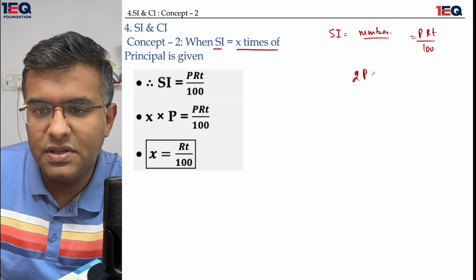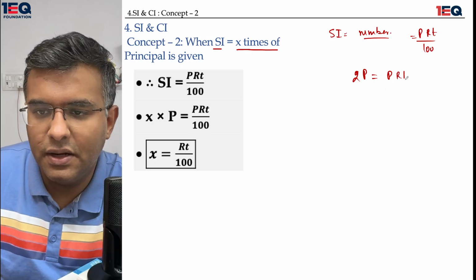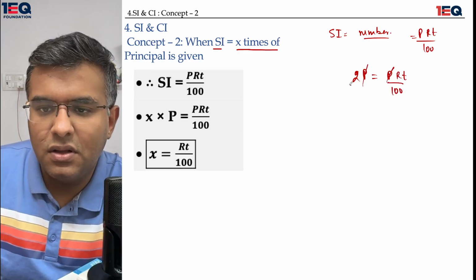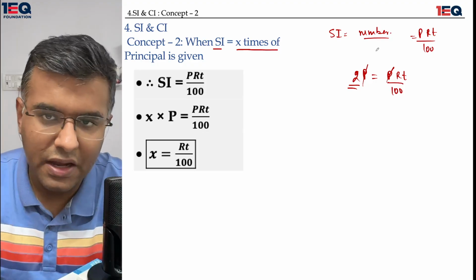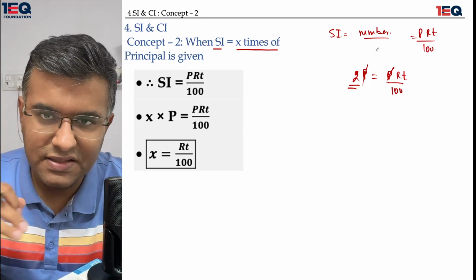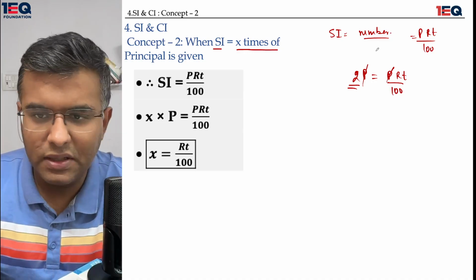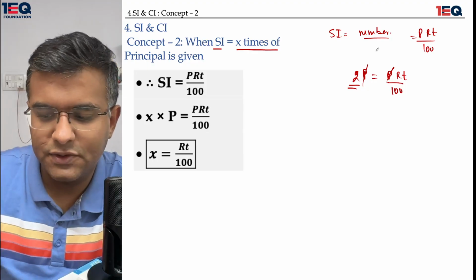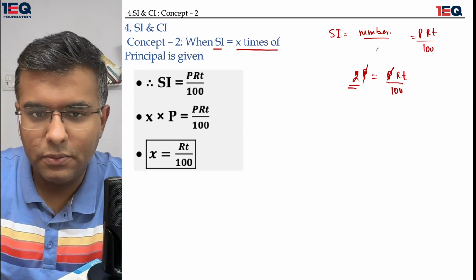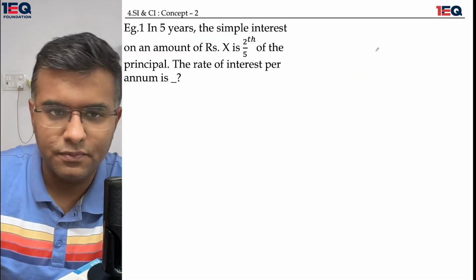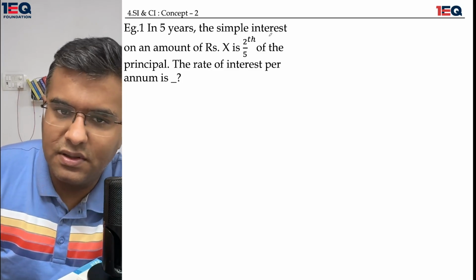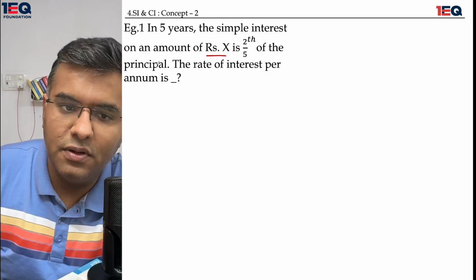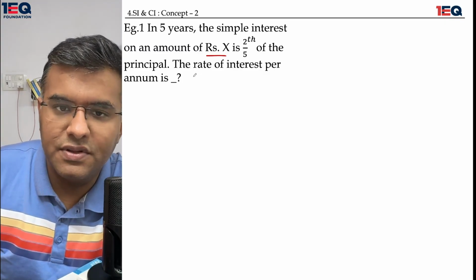Let's say 2 times the principal is the simple interest, and then we again get PRT upon 100. In this manner, the principal gets cancelled off. The coefficient of the principal, which may be a higher or a lower number, stays there and it eases down the calculation. It does nothing but ease down the calculation. Got it? So I'll quickly give you the first question. In 5 years' time, the simple interest on an amount of rupees X is 2/5 of the principal. Find the rate of interest per annum.